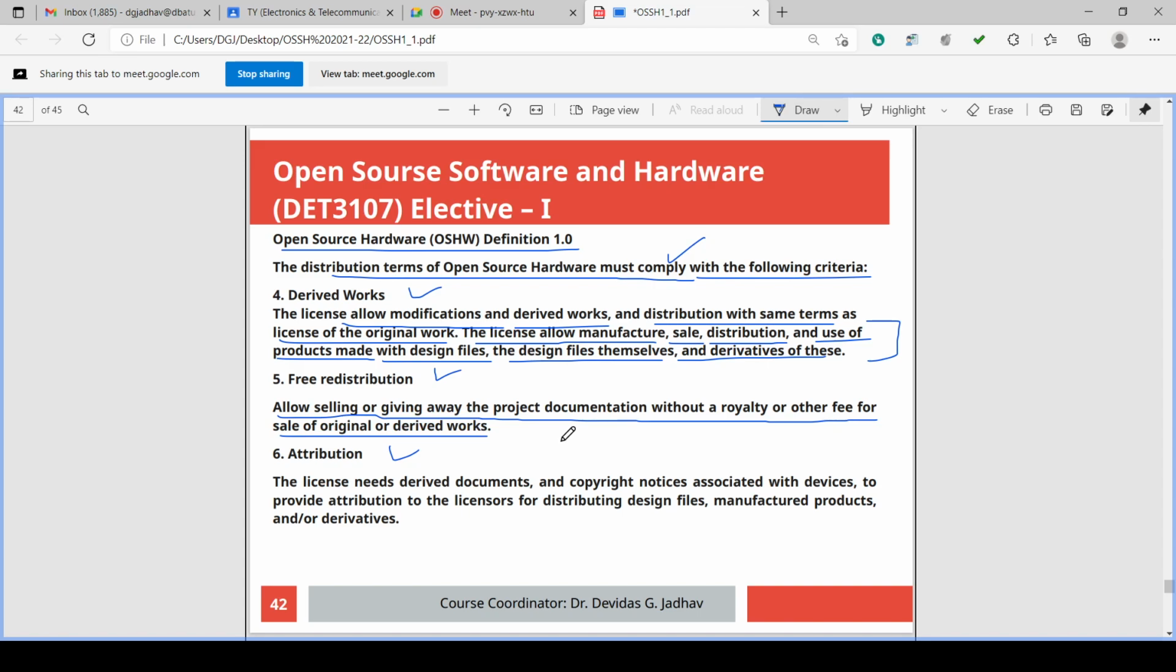Then without royalty or any fee for the sale of the original or derived work. Okay. In that selling, there will not be any royalty or any other fee charged. So once it is open source, no royalty will be there. Royalty means once I have the ownership, then I can say that you use this software, but you have to